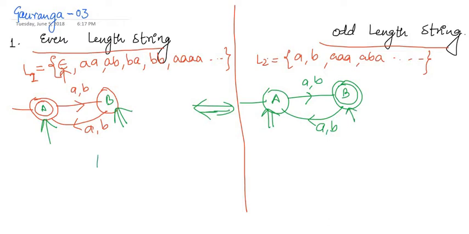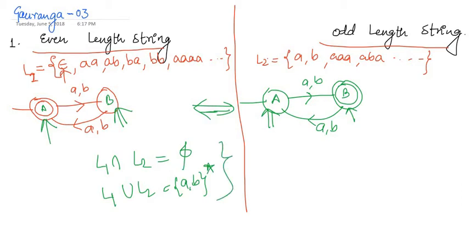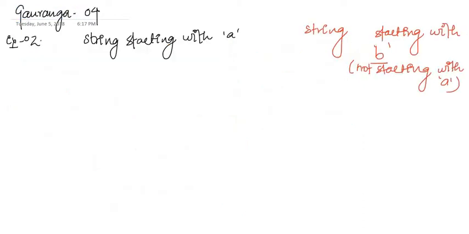And if we take the languages L1 and L2 and take their intersection, there is no element, and L1 union L2 will be the universal set for A, B. That means L1 and L2 are complements of each other. Let us take one more example to understand more clearly.